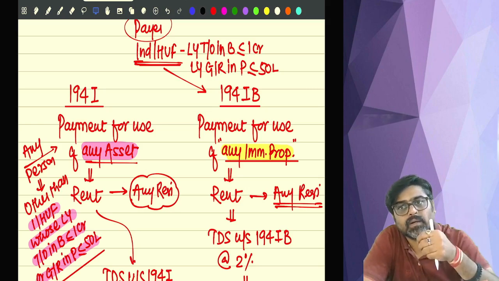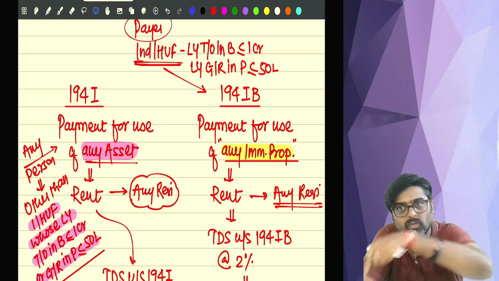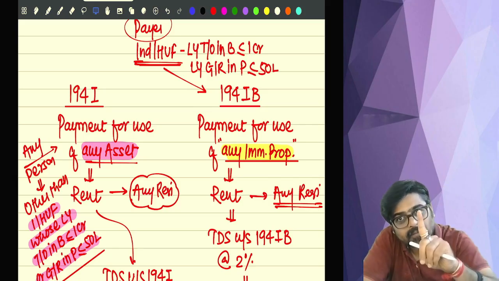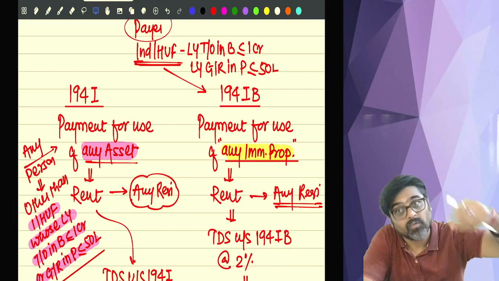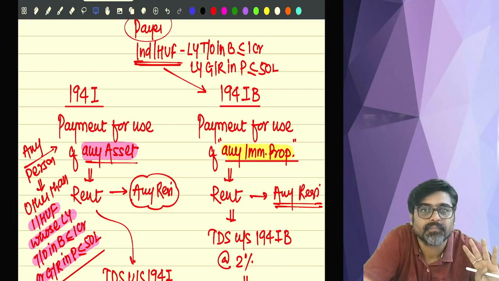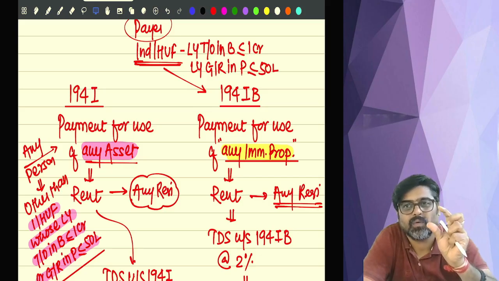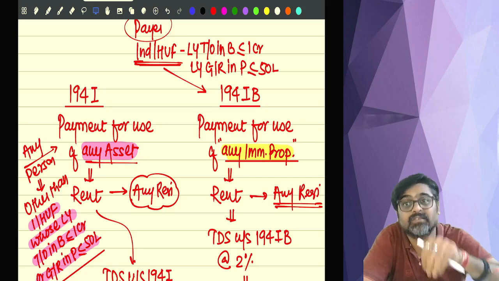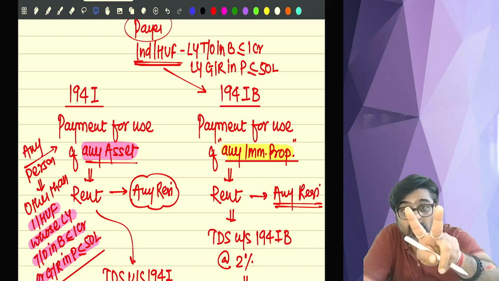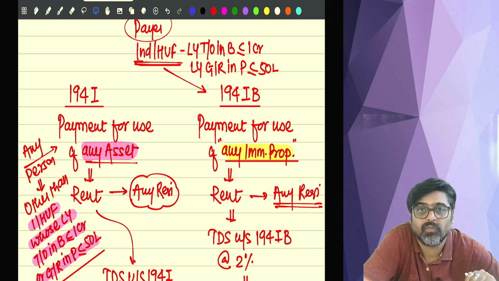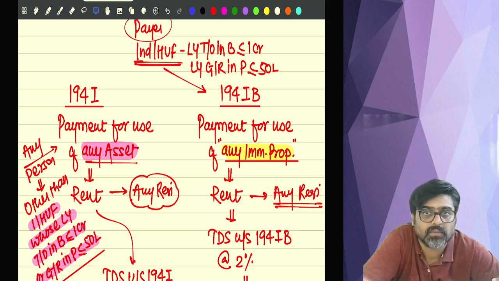So what is the last month rent? December month rent, 1 lakh. Can I deduct 1,80,000 out of 1 lakh? No. So in that case, what will be the TDS? The full 1 lakh rupees rent, which is for the last month, December, will be treated as TDS. And you won't believe this: only the numbers were different. The same exact discussion which I am doing has been asked in the exam twice. This simple question, will you be able to crack this type of question? Sure? Everyone? So this is the end of 194I and 194IB.